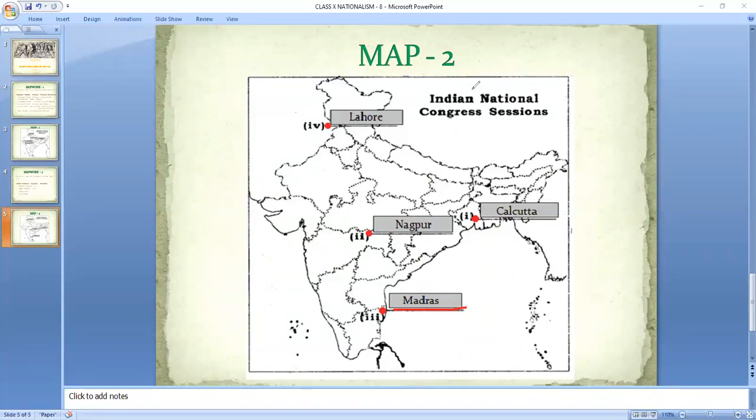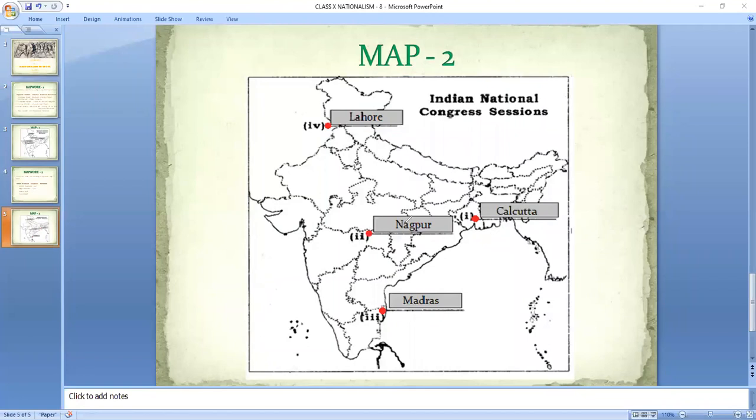And then the last is Lahore. Lahore जो है, you all know now it is not a part of India. It is in Pakistan. You can see towards the border of India, थोड़ा सा extended towards Pakistan. This is our Lahore. Okay. So I am again underlining this area so that you can mark it on your map. This is our Lahore. I suppose these four things are also very clear.